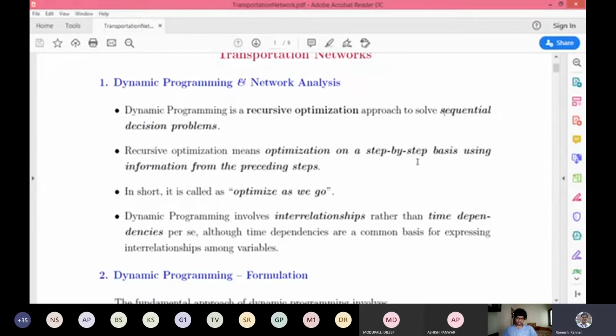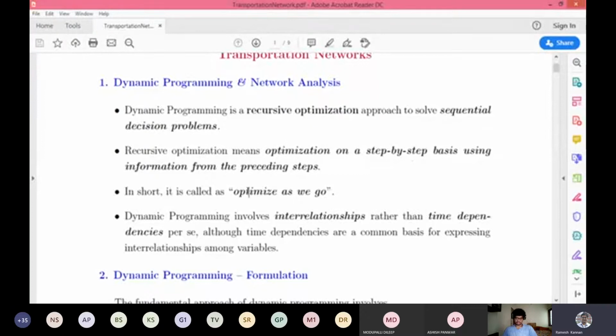That is an optimized procedure rather than spending a lot of time on something that is not there. Taking decisions at particular steps to proceed further is what we call recursive optimization.